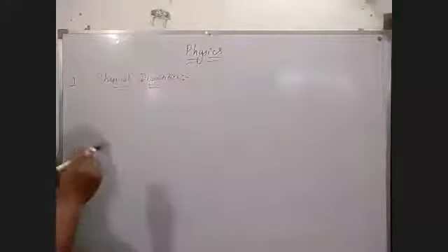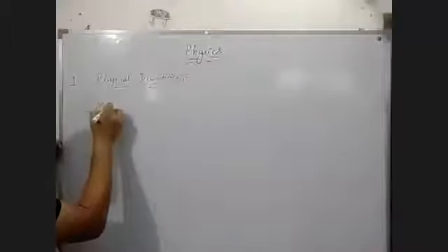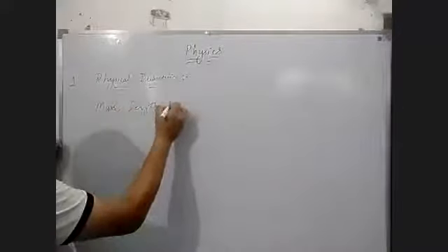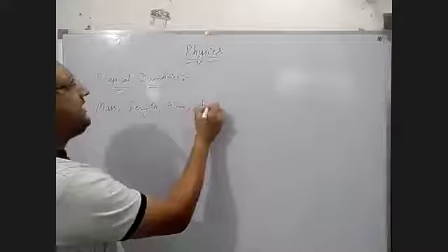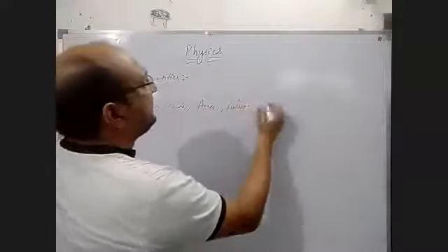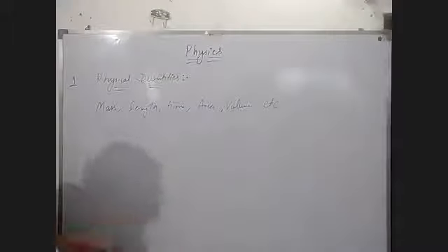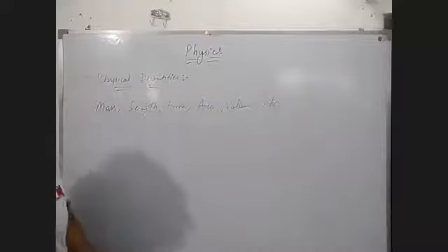Okay. One of the physical quantities is mass, length. Another is time. After that, area, volume. All these are physical quantities. But these quantities in physics have a very important role.